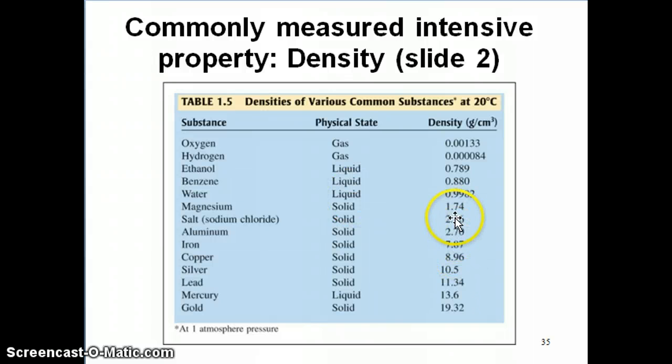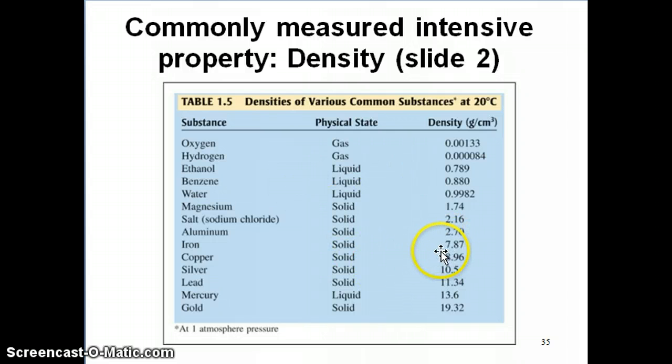So you can see that the density of solids is higher in general than liquids, with the exception of mercury, which is the only metal that is a liquid. It's unique because all other metals are solid, but mercury is actually a quite dense liquid. But that's the exception to the rule. Everything else, the solid state is the densest of all the physical states. If you compare solid carbon dioxide with gaseous carbon dioxide, you'll find that solid carbon dioxide is more dense. So that's one way to appreciate density.